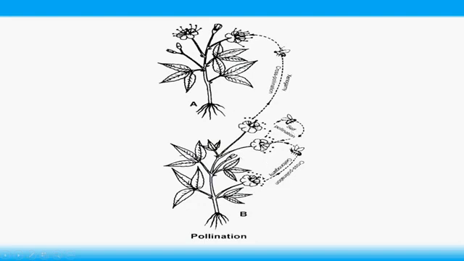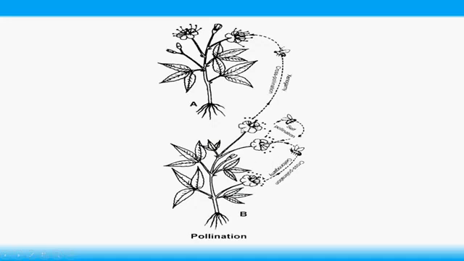Transfer of pollen from one flower to another flower of the same plant is called geitonogamy. I am repeating again. If pollen grains are transferred between male and female reproductive parts of the same flower, it is called autogamy. If pollen grains are transferred from one flower to another flower of the same plant, it is called geitonogamy.